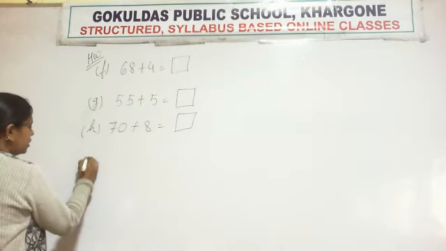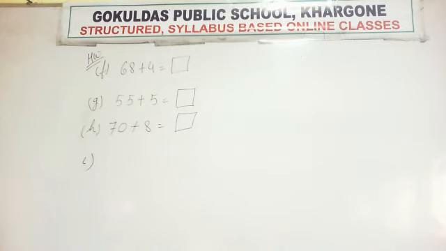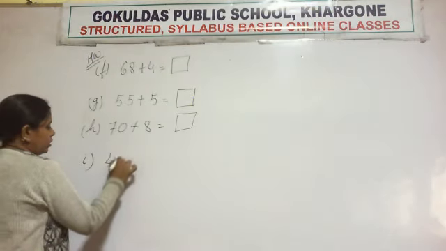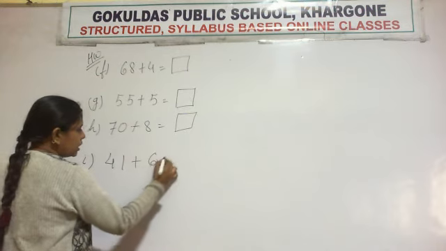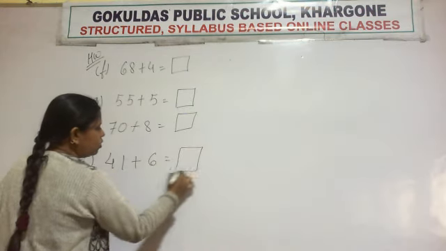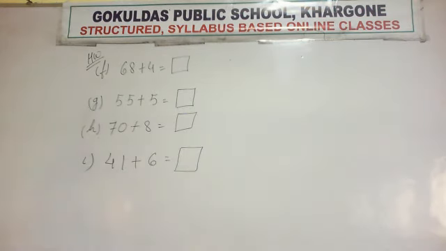Write I. 41 plus 6. So I have given you 4 homework questions.